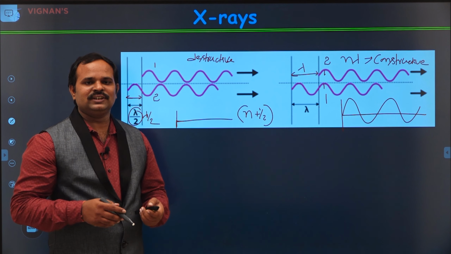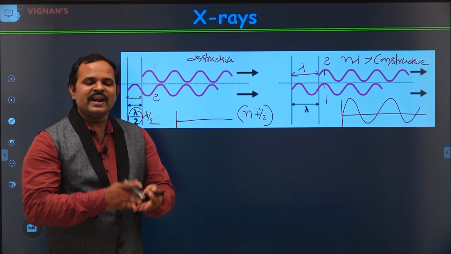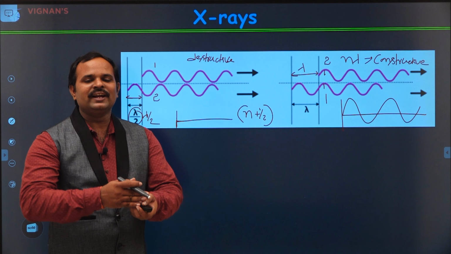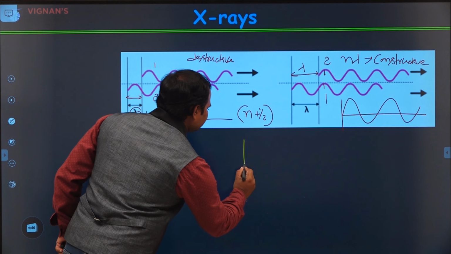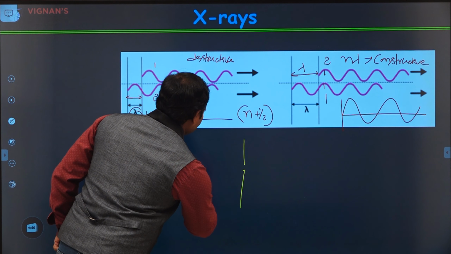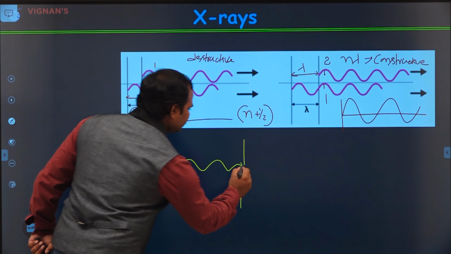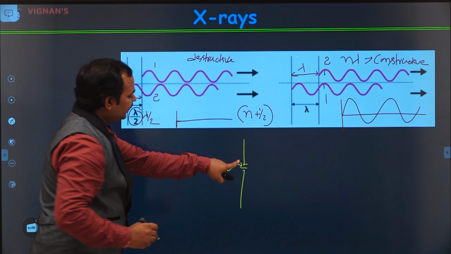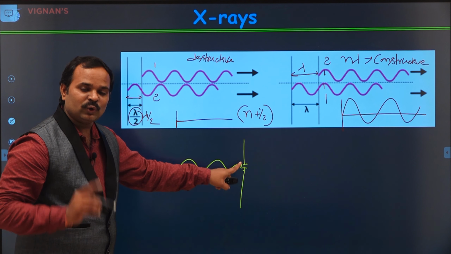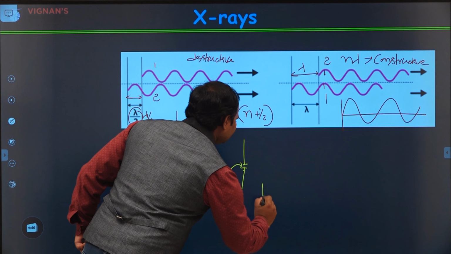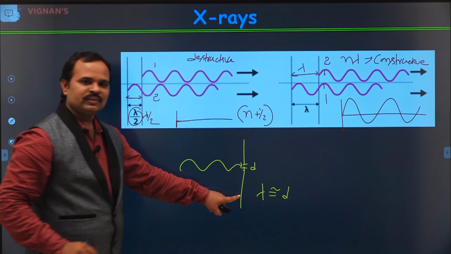The diffraction. Let's see something about the diffraction. Diffraction means bending of light at some obstacles, or when light is incident on the slit. This is a slit. The light will only transfer through this slit when the wavelength is comparable to the width of the slit.